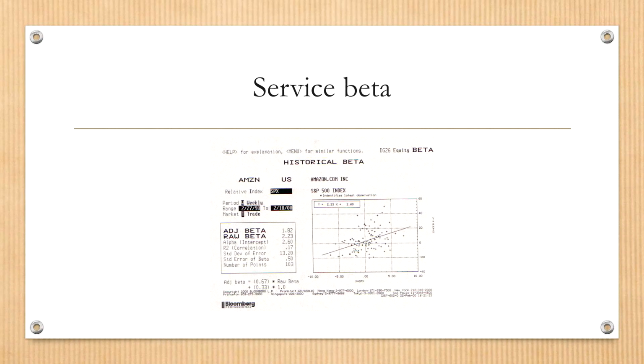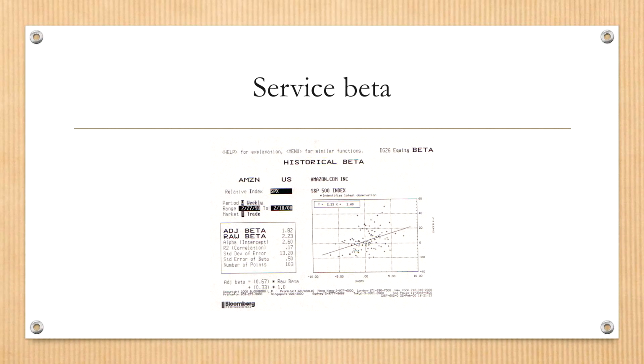So here's the second approach to get a beta: service beta. What are services? Services means financial information services provided by active research companies such as S&P, Standard & Poor's, Morningstar, Capital IQ, and so on and so forth.